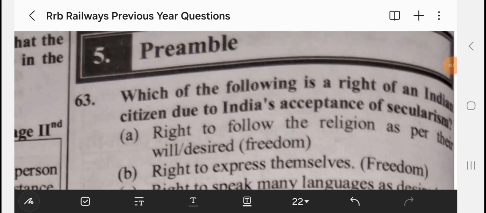Unit 5, Preamble. Which of the following is a right of an Indian citizen due to India's acceptance of secularism?